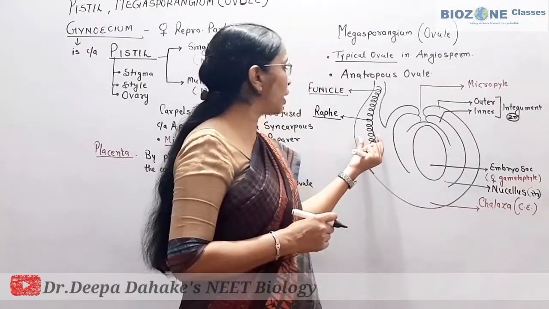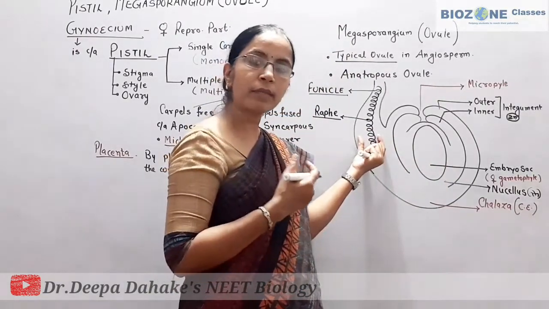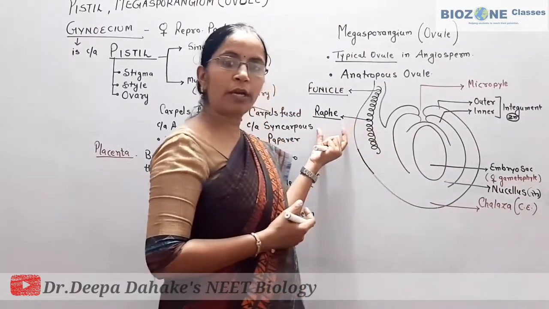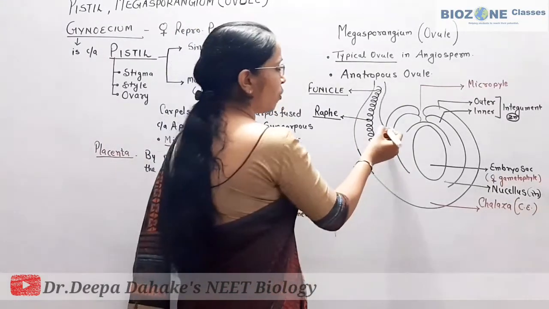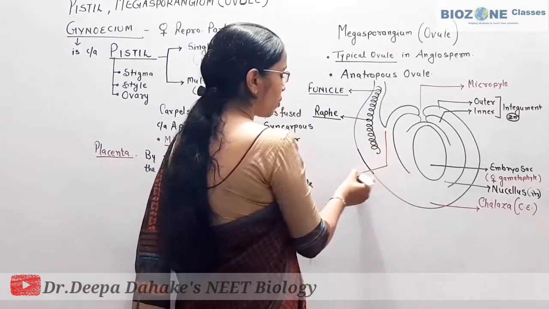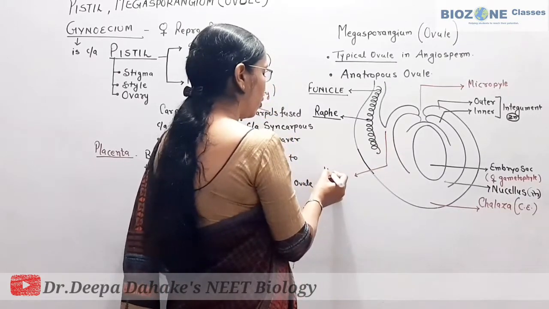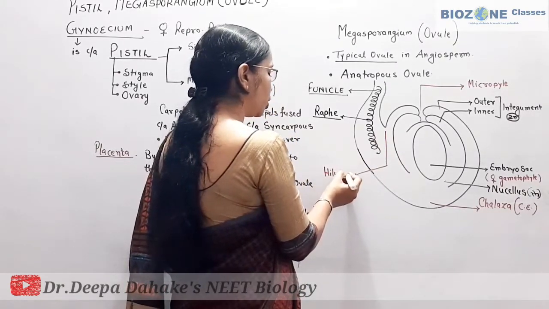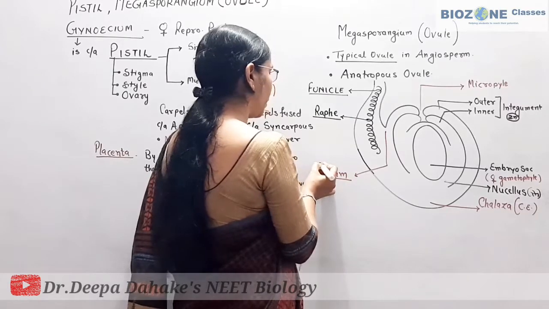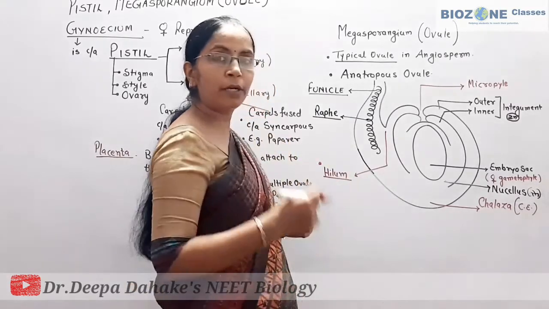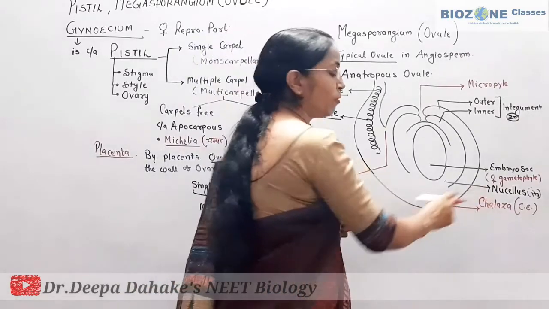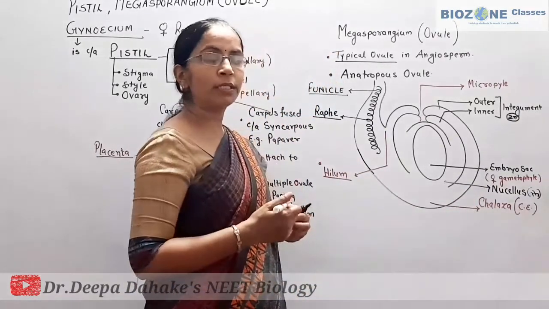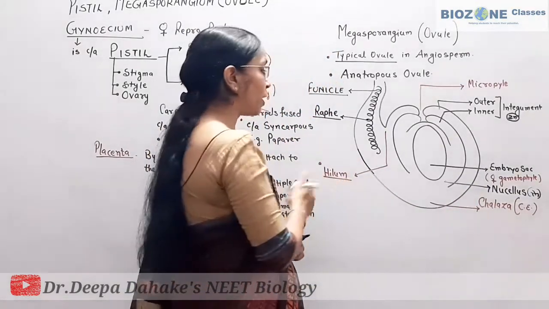So the vascular strand of the funicle is called raphe, and one of the most important parts of the ovule is called hilum. For diagram-based questions and definition purposes, remember two questions for this diagram: one for the hilum and second for the nucellus. Now we come to what is hilum.